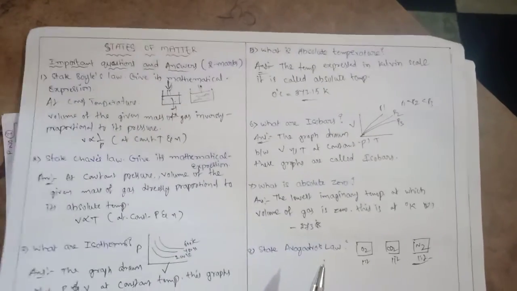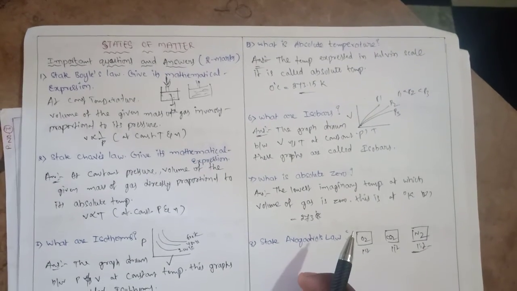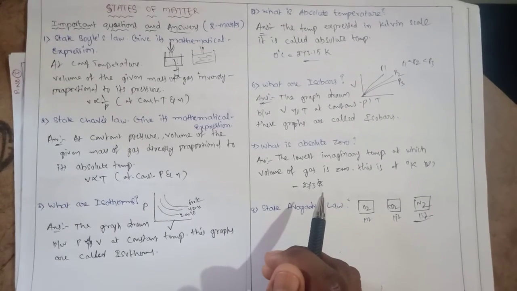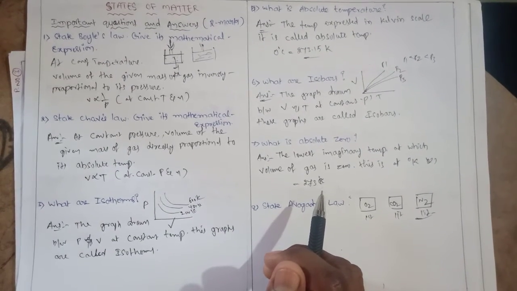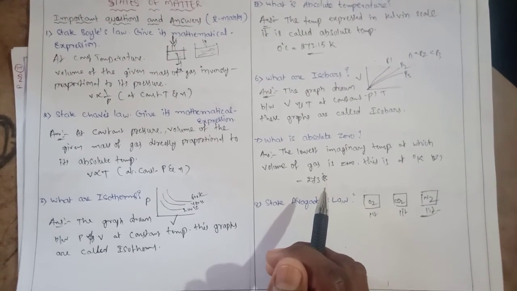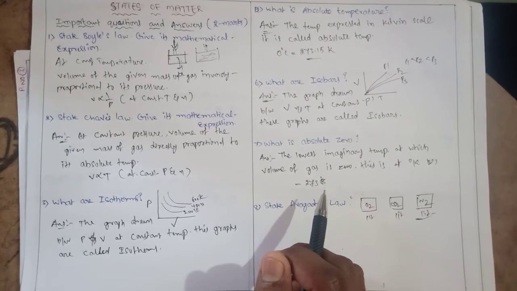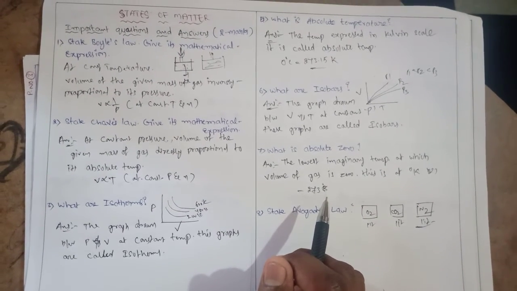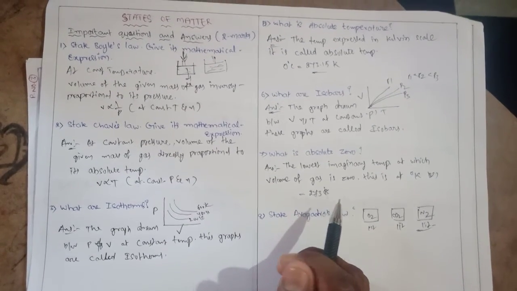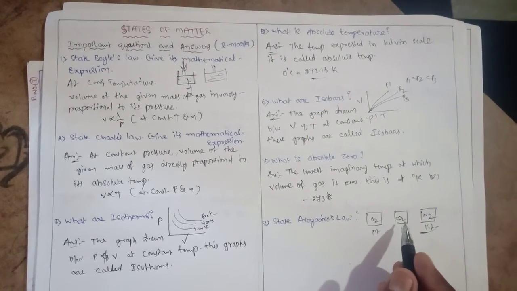According to Avogadro's law, at the same conditions of temperature and pressure, equal volumes of different gases have the same number of molecules.